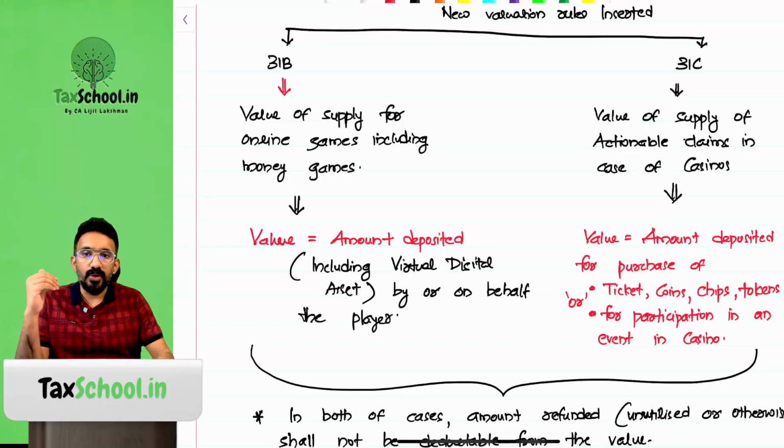Let's take an example of an online money gaming platform. A typical example would be Dream 11, because it was one of the biggest platforms we had for online money gaming. So you participate in a game. Say, for example, there is a match happening today between India and South Africa. You could go into the Dream 11 platform and create a fantasy team. You first add the money into the wallet of Dream 11, and then you utilize money from the wallet for each game that you are participating in. Now the GST provision has created taxability to the extent of money deposited, which means it doesn't matter whether you participate in a game ultimately or not.